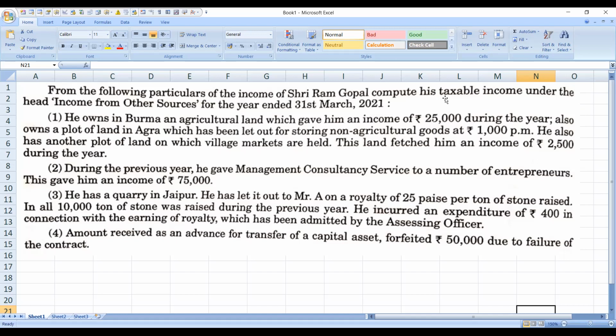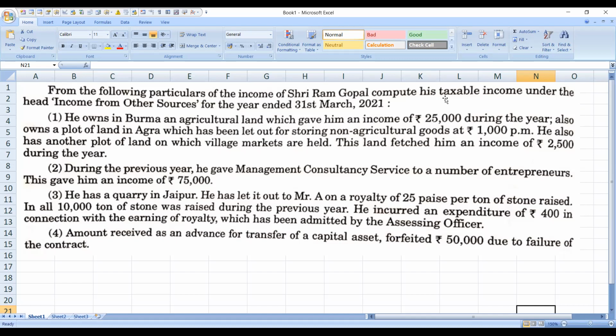Okay, so first point, he owns agricultural land in Burma which gave him an income of rupees 25,000 during the year. So this information says that he received a certain amount of income from agricultural land in Burma, which is situated outside India, so it is taxable under income from other sources.